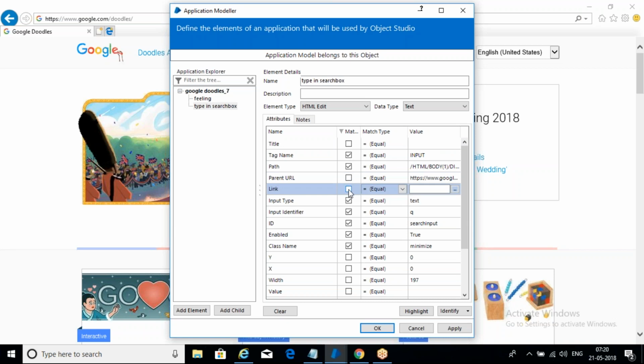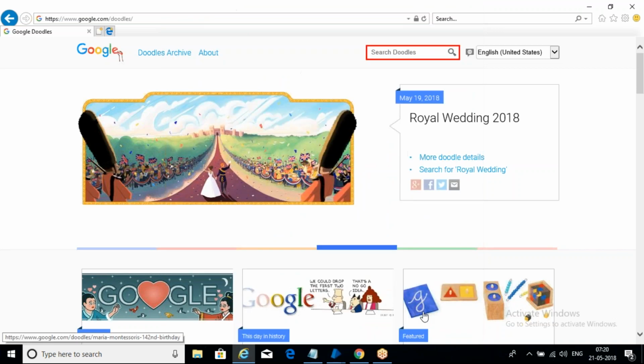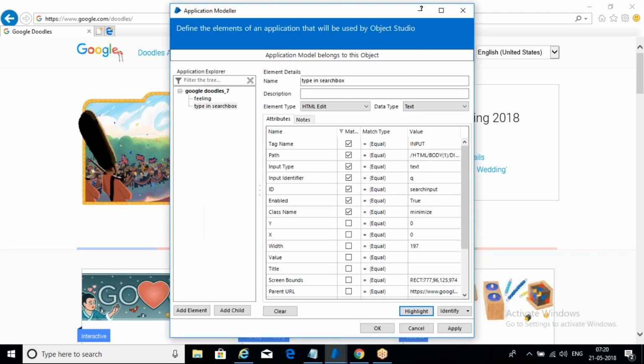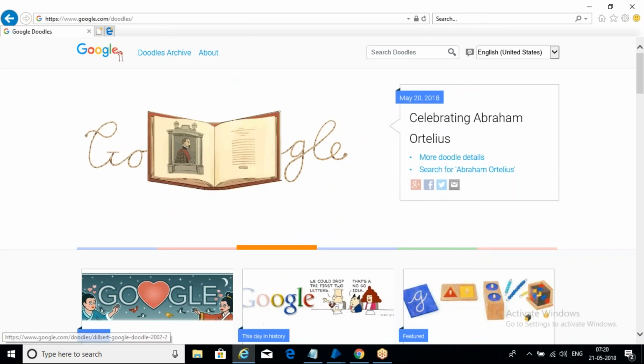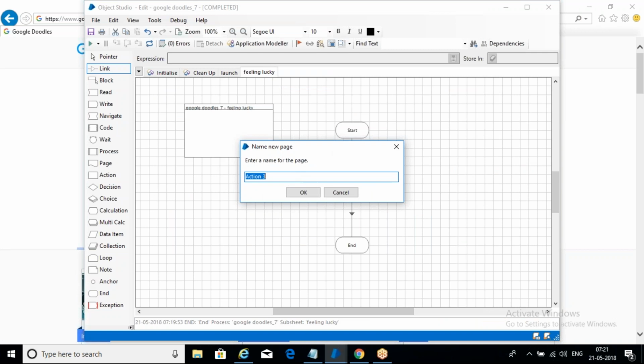Uncheck parent URL. Okay. So now again highlight. It's working. Now what we need to do here in this element is type. So we need to use the write option here. Create an action for this. Type in. Type in search box. Click OK.